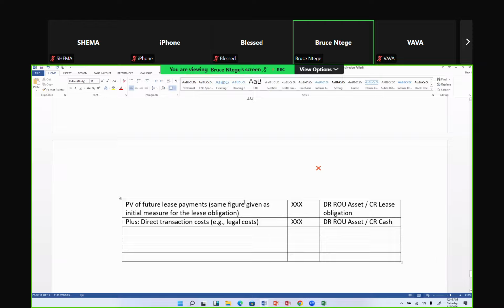Okay? And I also say plus any advance payments of the lease rental, rental payments that have been made before the inception date. So I'll say plus any lease rental paid on or before the inception date of the lease.